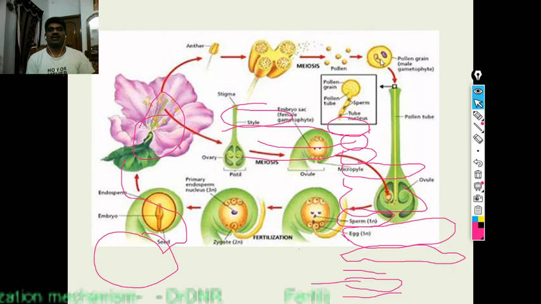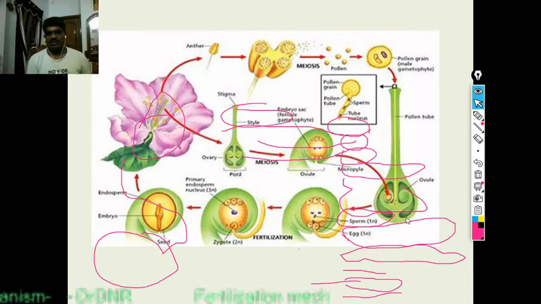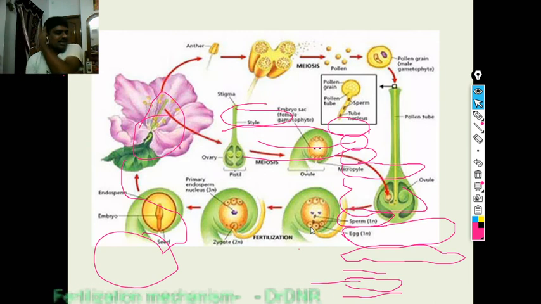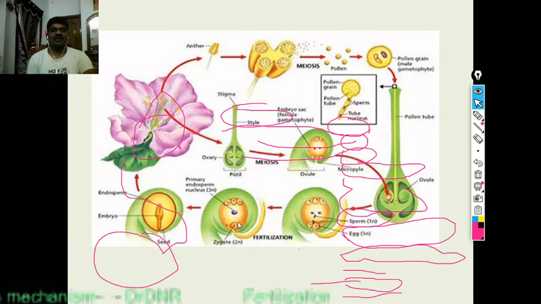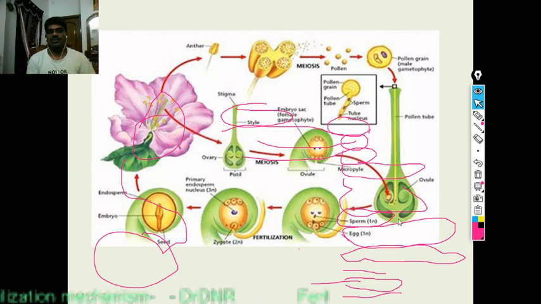And these are the total steps in fertilization: falling of the pollen on the stigma, germination of the pollen tube, entering of the pollen tube into the ovule, entry of the pollen tube into the embryo sac, releasing of the male gametes. One is fusing with the egg cell, another one fusing with the secondary nucleus. That is syngamy, zygote formation, and triple fusion, primary endosperm nucleus formation, that leads to the endosperm. After fertilization, it forms the seed, that germinates and forms the new plant.